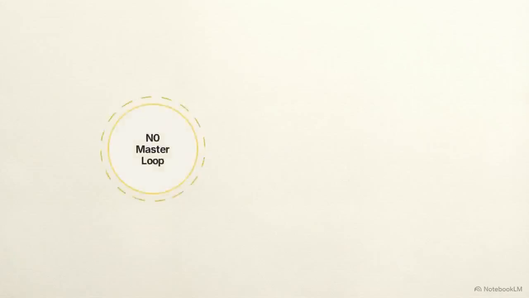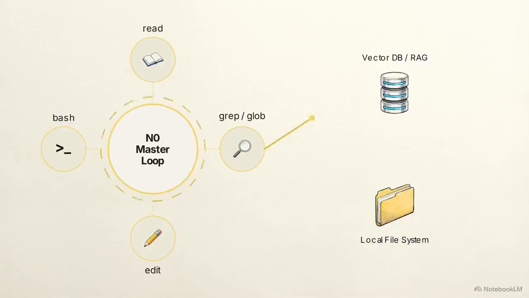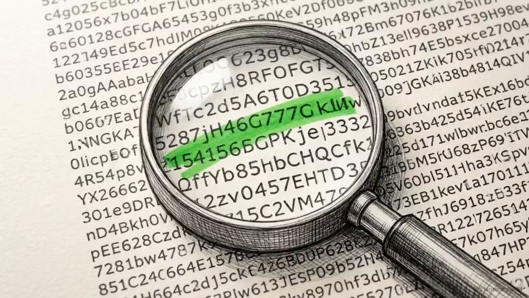The master loop functions through a core suite of four tools: read, grep and glob, edit, and bash. These agents frequently bypass complex vector databases in favor of native search tools like grep and glob, which interact directly with the local file system. Native file search mimics how human developers actually work. When you need to find a function, you search the code directly rather than indexing the entire project.